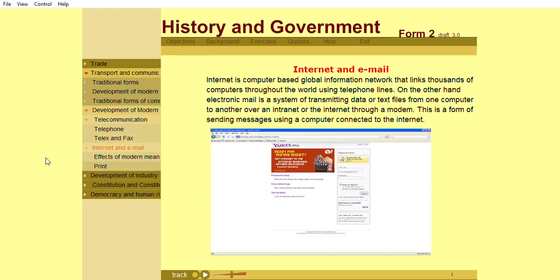Internet is a computer-based global information network that links thousands of computers throughout the world using telephone lines. On the other hand, electronic mail is a system of transmitting data or text files from one computer to another over an intranet or the internet through a modem.